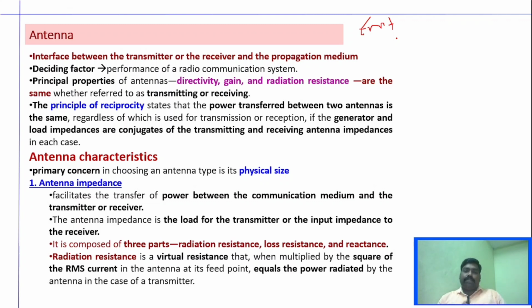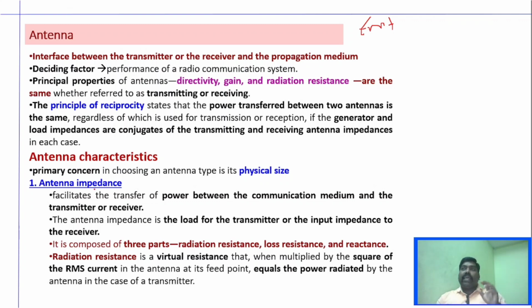And before that, we have to know the principle of reciprocity, which states that the power transmitted between two antennas is the same, regardless of which is used for transmission or reception, if the generator and load impedance are conjugate of transmitting and receiving antenna impedance, which means the impedance plays a very vital role, right? Impedance matching is very, very important, either in the transmitting side or the receiving side, right? The antenna impedance plays a very vital role.